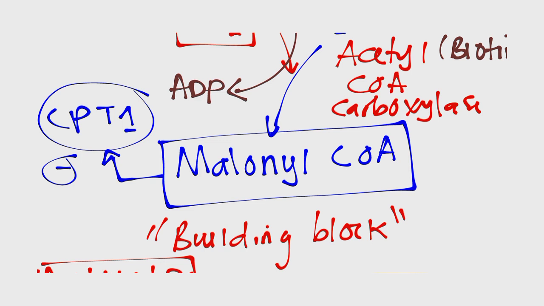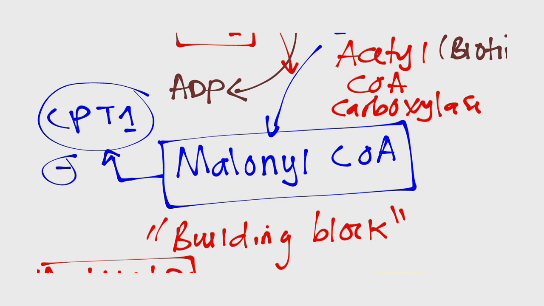Why are we inhibiting fatty acid breakdown when we are making fatty acids? The reason is to prevent futile reactions. Futile reactions are simply two opposite reactions taking place at the same time. When you're making fatty acids, we don't want to start breaking down fatty acids at the same time, because it's like you're building a house and then someone is demolishing it. It means you're wasting energy. So the body is made in such a way that when you're making fatty acids, you produce malonyl-CoA, and malonyl-CoA will inhibit the breakdown of fatty acids by inhibiting the CPT1 enzyme. So for multiple choice questions, please don't forget that CPT1 is inhibited by malonyl-CoA.